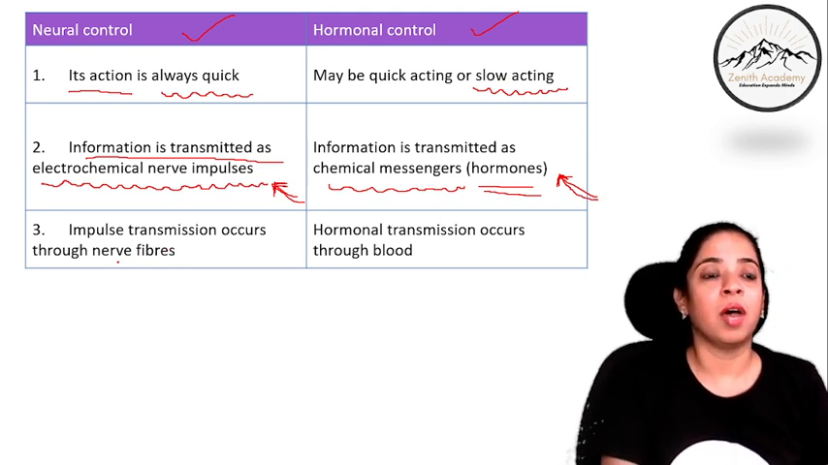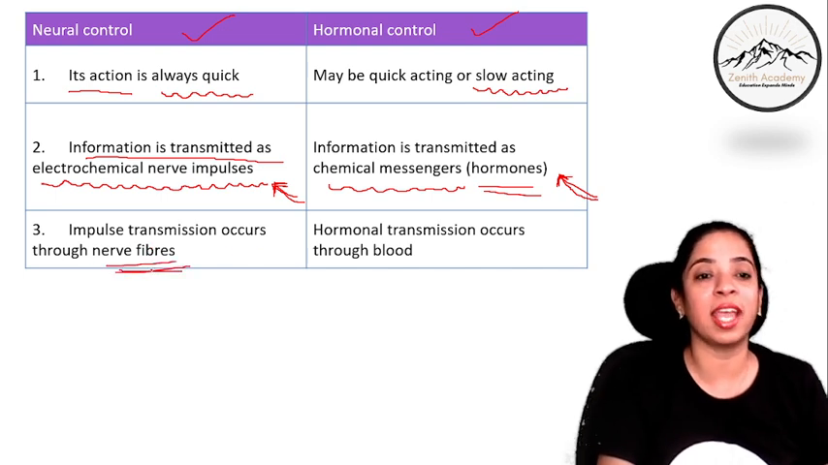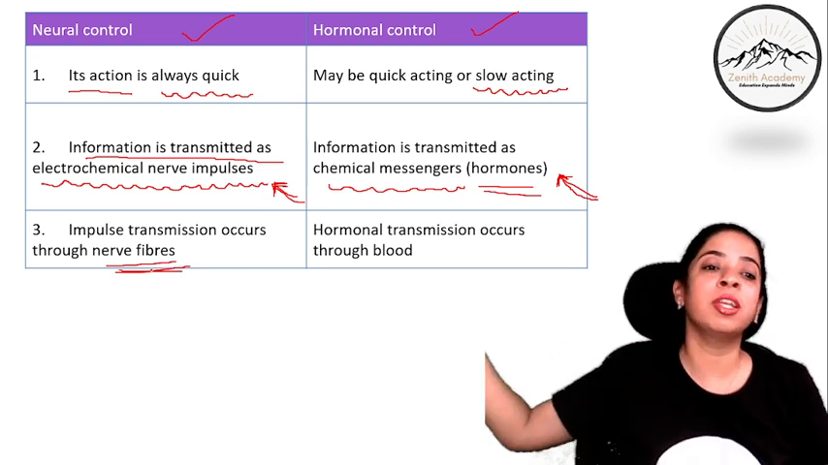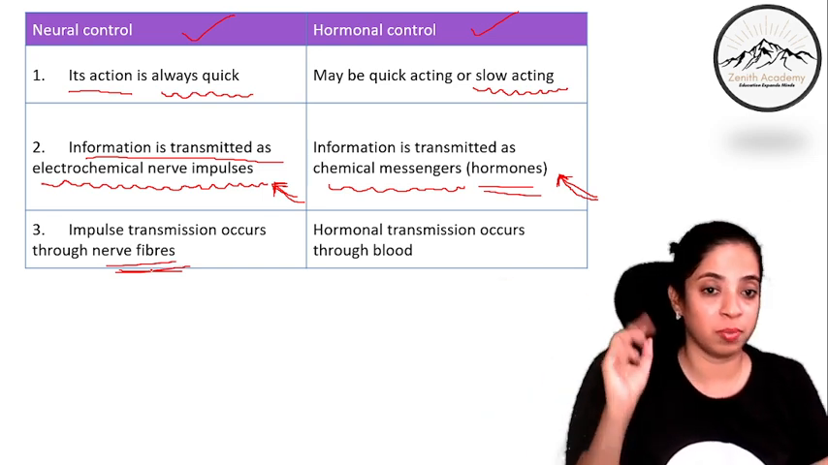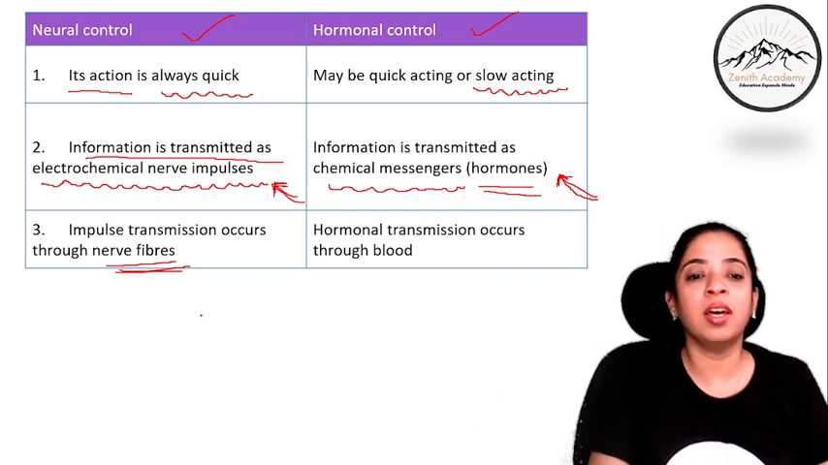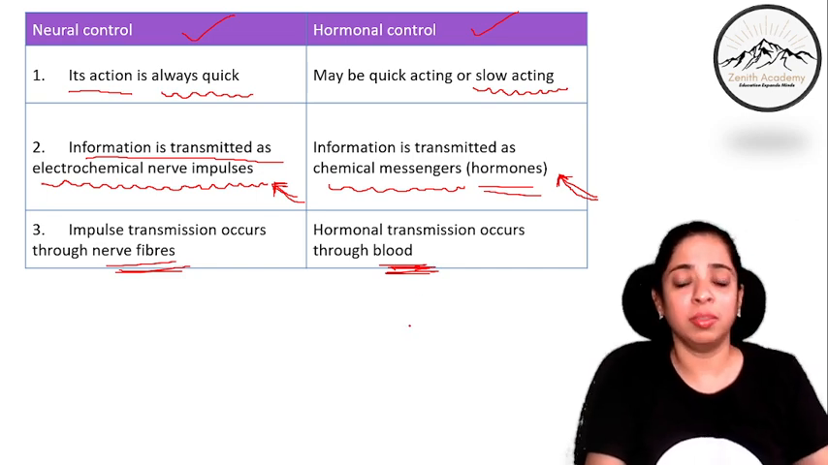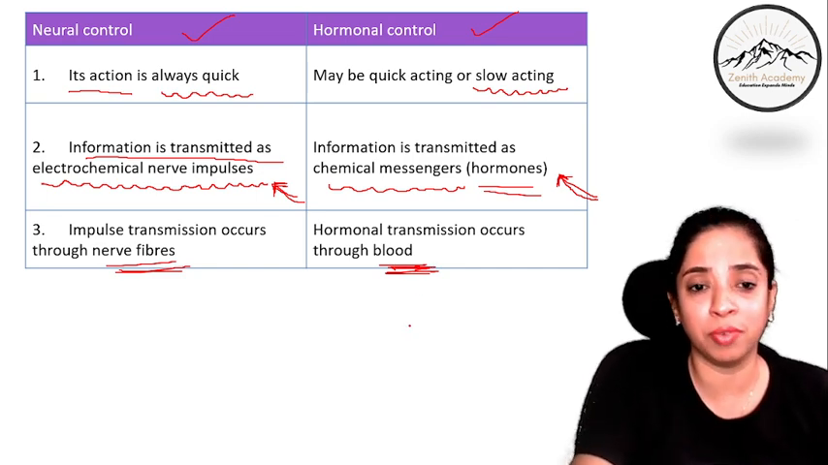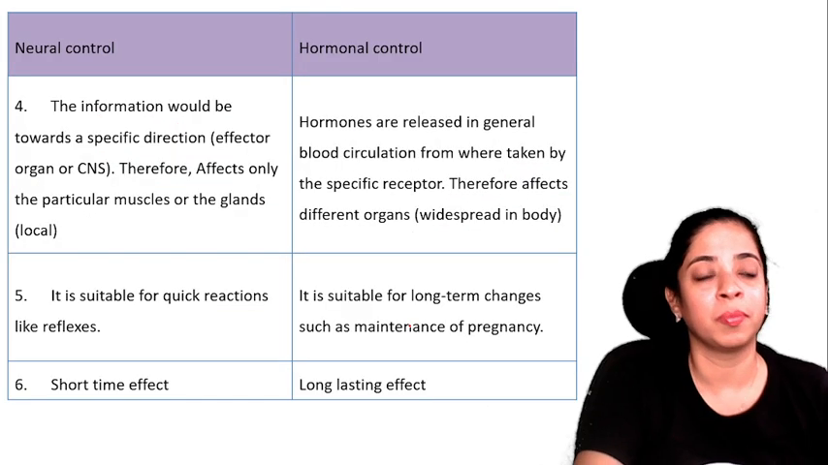Now in neural control, the impulse transmission occurs through nerve fibers. We saw in the diagram that the transmission is happening through the nerve fibers, traveling through the long axons. Here the hormonal transmission occurs through blood. We showed you the diagram: the hormones were directly poured into blood.